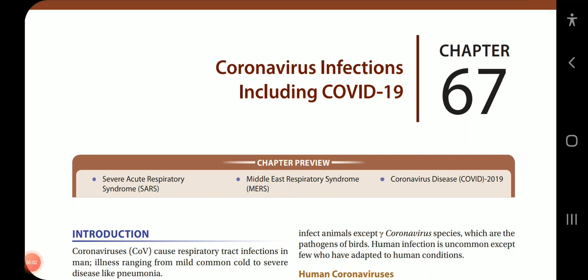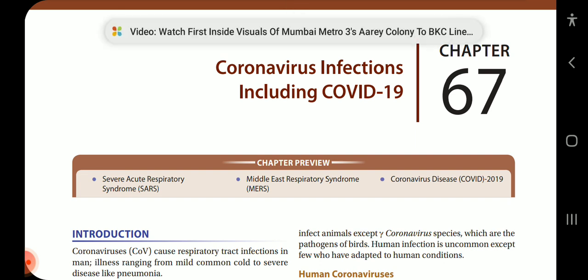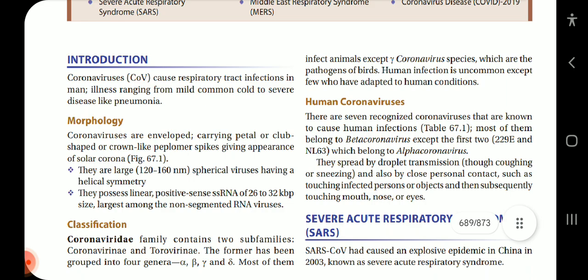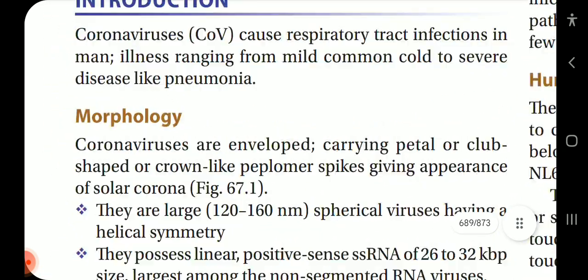Okay, now let us start with chapter 67 of your Apurba Sastry Essentials of Microbiology, which is about coronavirus infections, including COVID-19. In this chapter, we will be previewing severe acute respiratory syndrome SARS, Middle East respiratory syndrome MERS, and coronavirus disease COVID-19.